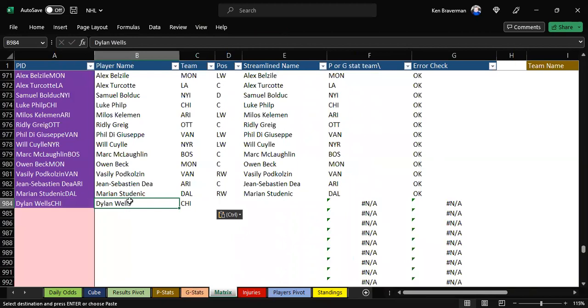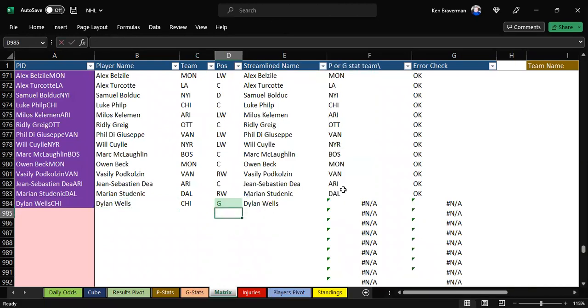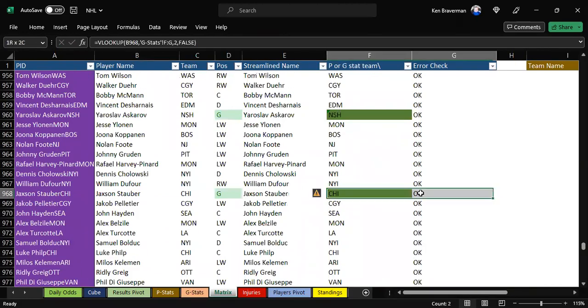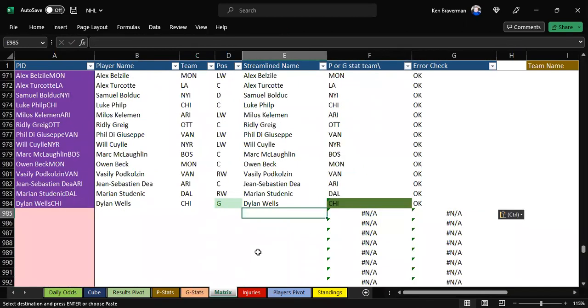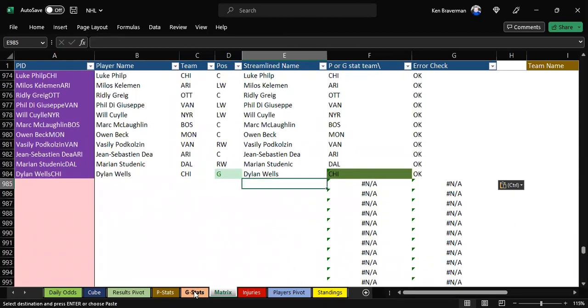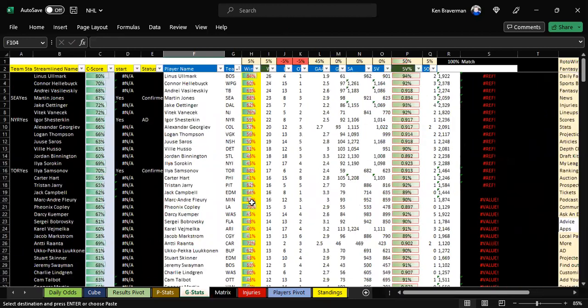And the goaltenders have a special formula different from the players because it's a different sheet. And that's this formula in green. So you've got to copy just really that one cell. And that will work. Yep. All right. So I believe we've updated everything we can.